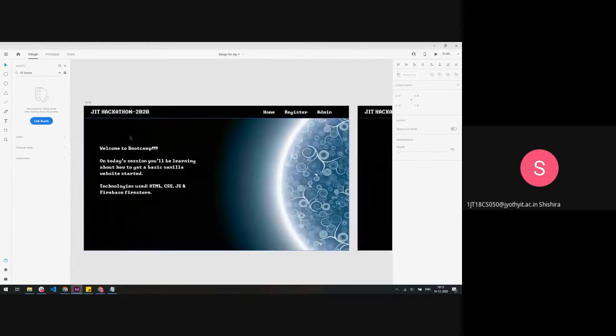For the database, we'll be using Firebase. That's Google's pre-built API tool called Google Firebase, which is a non-SQL, object-based database. You don't have to write a database as such, like how we do in SQL. Google has done everything for us.